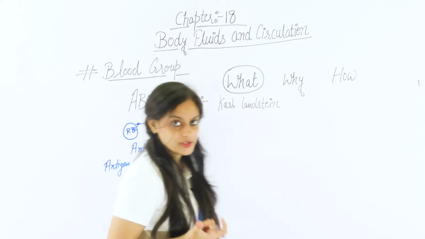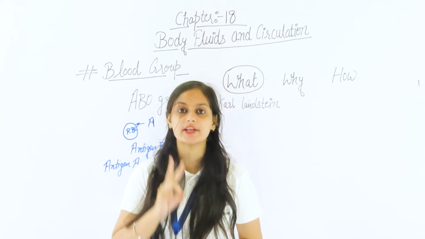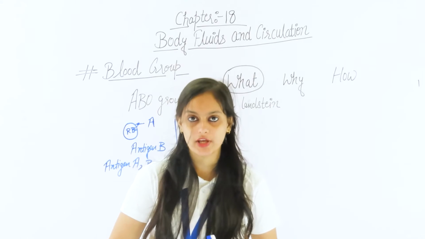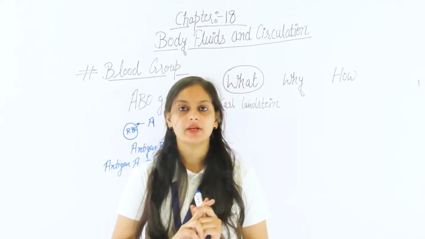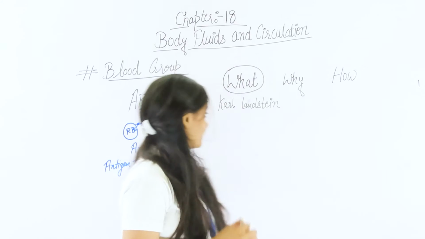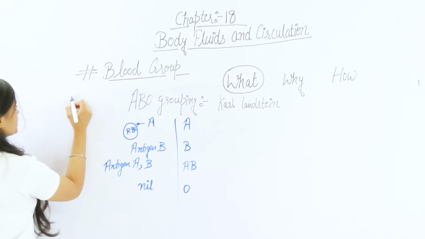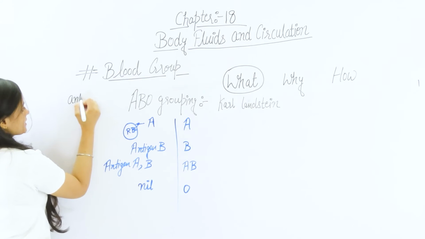Now there is one more thing, the plasma of an individual also contains two natural antibodies, anti-A antibody and anti-B antibody. There are two natural antibodies in the plasma.